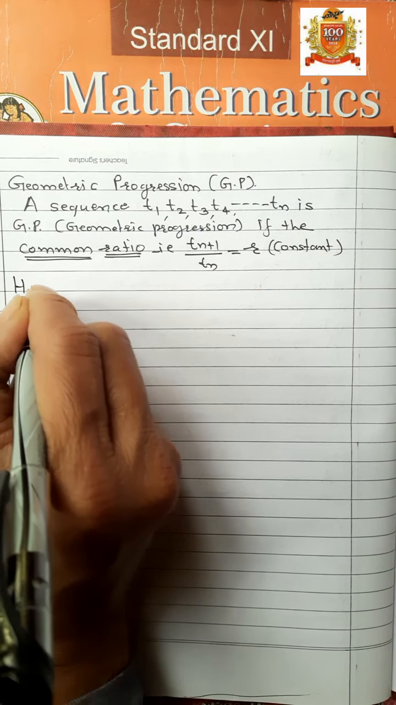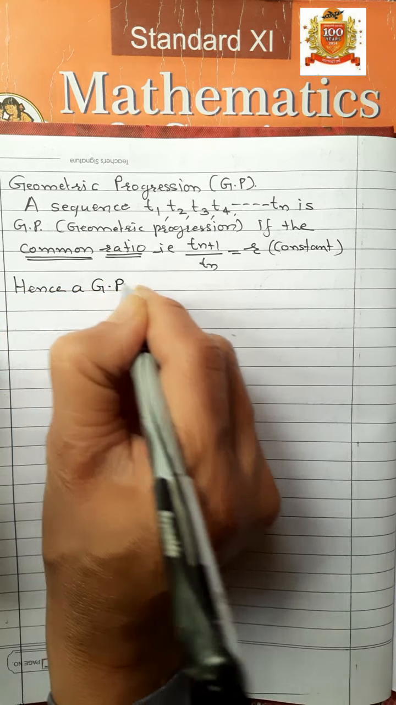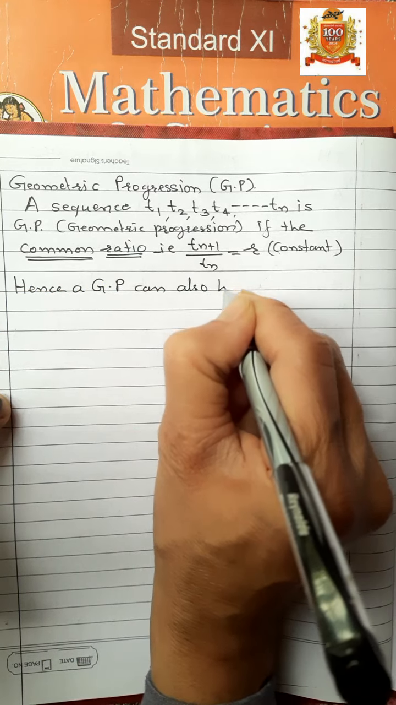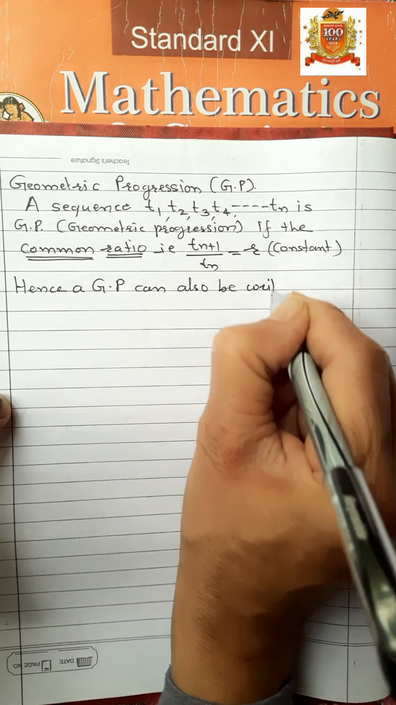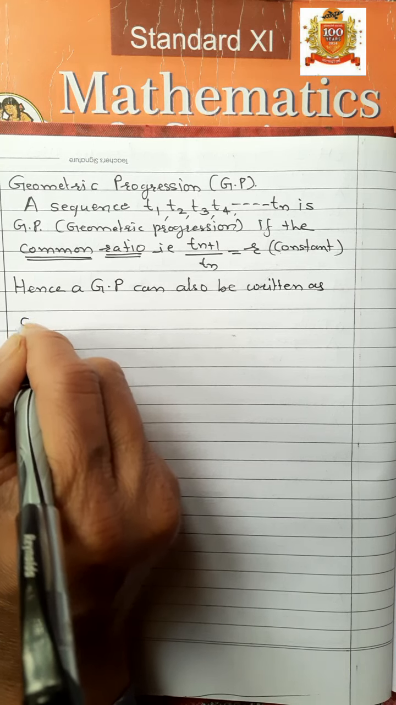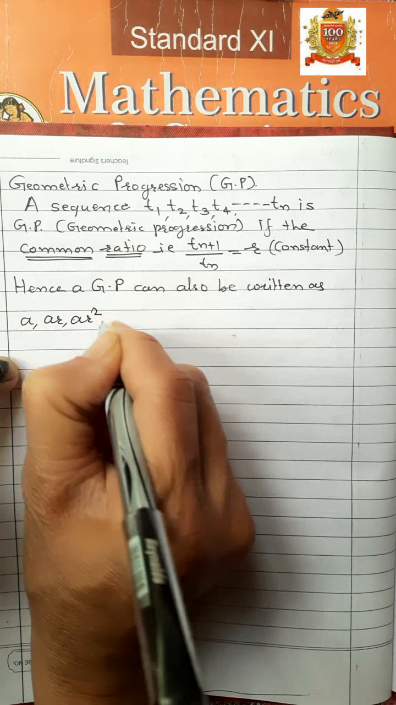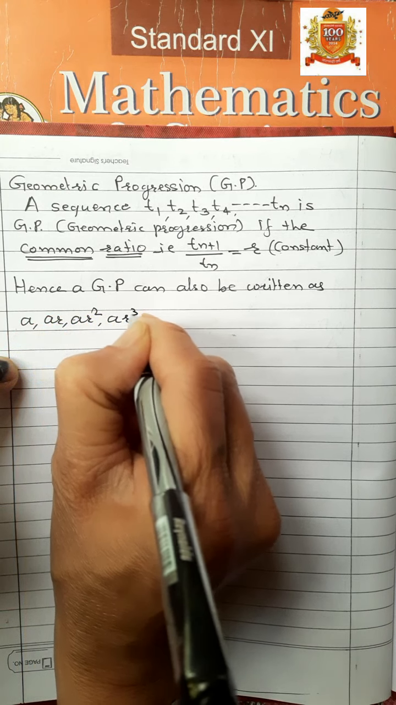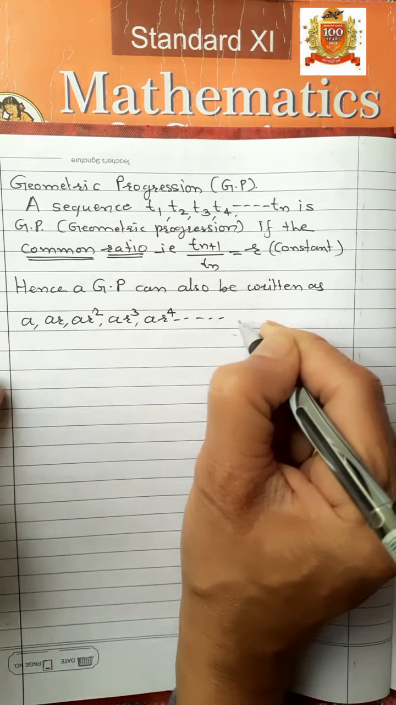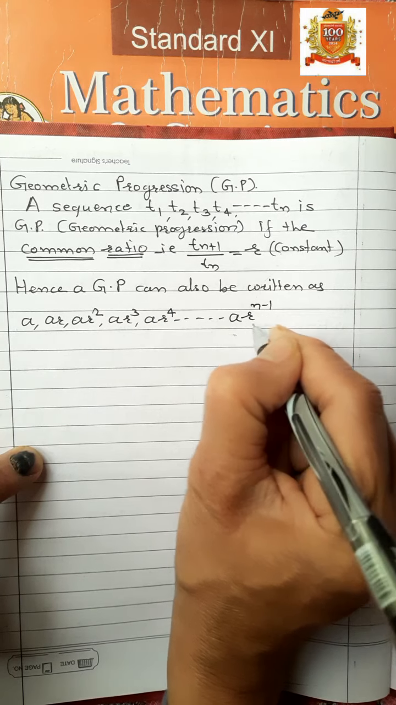Hence, a GP can also be written as A, AR, AR square, AR cube, AR raised to power 4 up to AR raised to power n minus 1. This is the nth term.